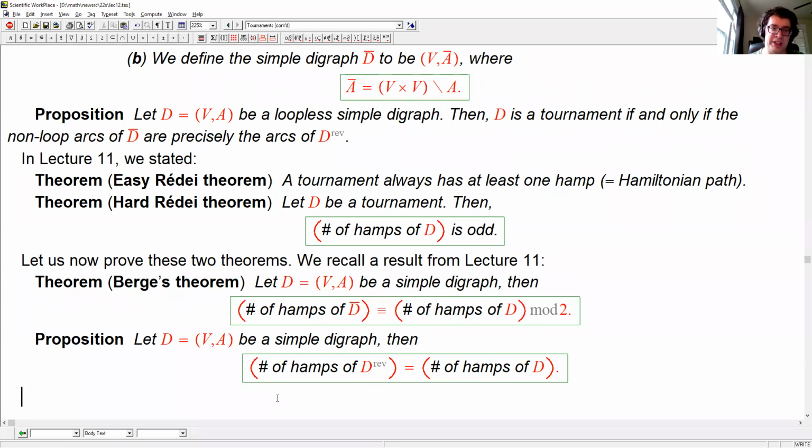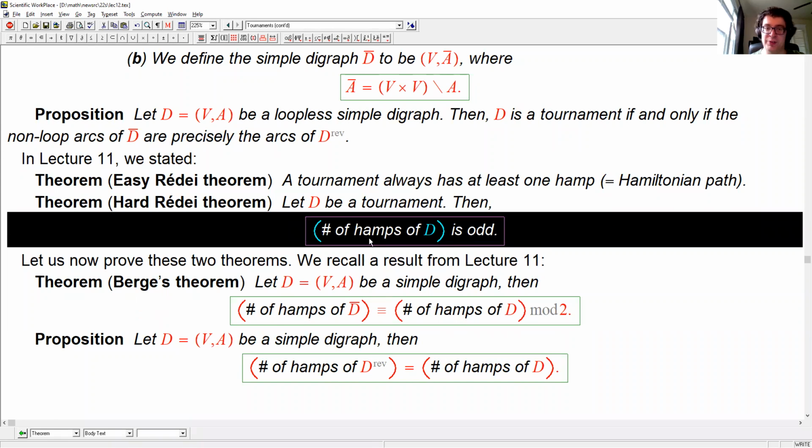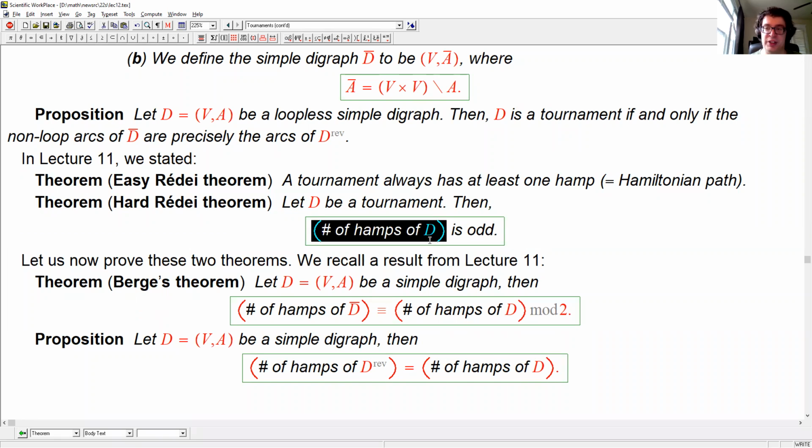Our plan to prove the Harder-Day theorem is a strange one. We are not going to do it right away. We are going to first argue what happens to this number when we reverse a single arc of D. And then once we know that it doesn't change the parity, so if it was odd, it stays odd, we are going to reverse basically everything we can in D so that the tournament becomes a lot nicer. And then we will prove the oddness for the nice tournament we get at the end.